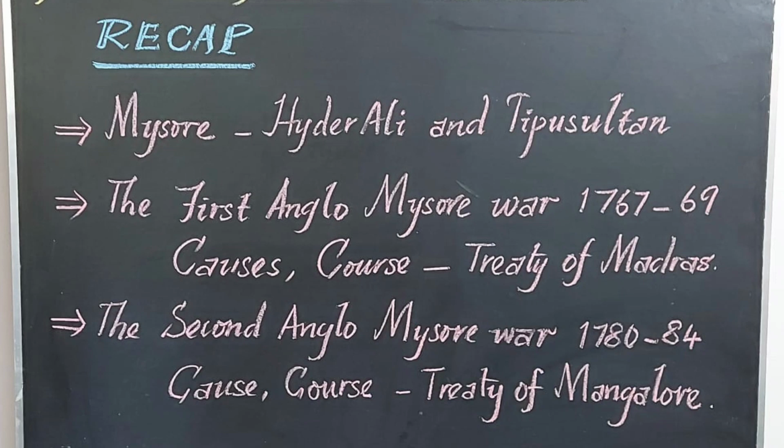And at the time, who was the Governor General of the British in India? Warren Hastings. He consolidated the British dominion in India. Even though the British lost their colonies in America to the French, here in India Warren Hastings consolidated the British power. In this class we are going to learn the next two wars, the third Anglo-Mysore War and the fourth Anglo-Mysore War.